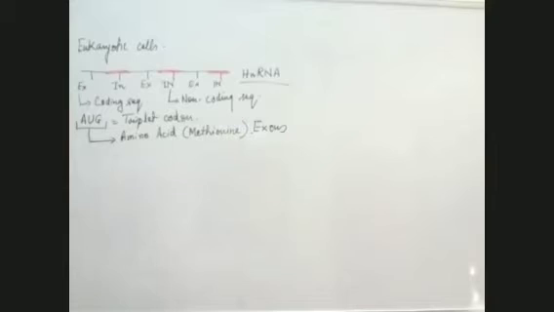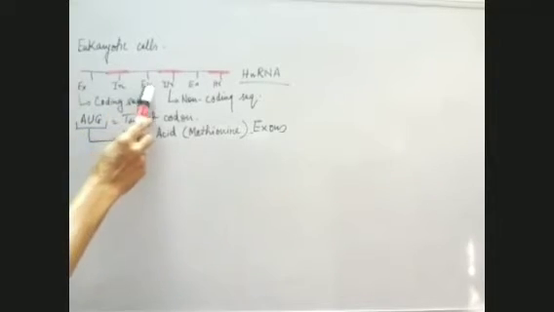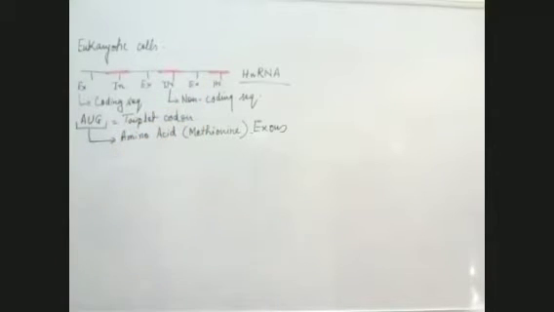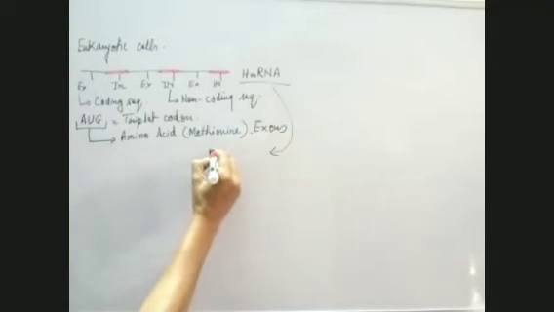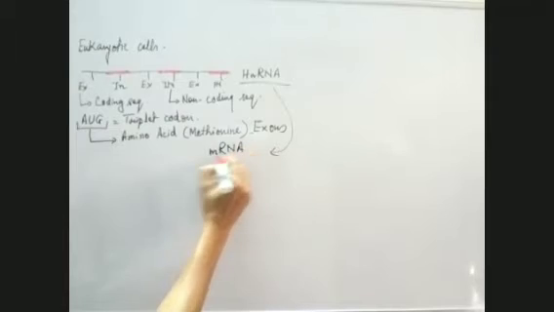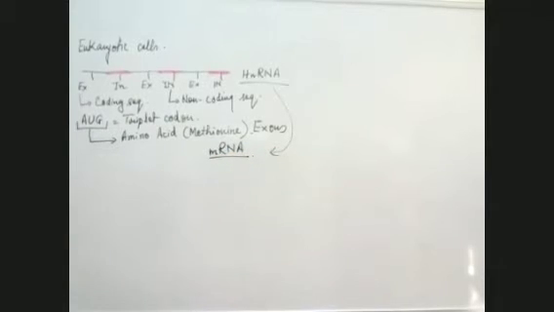Now, what is a processed RNA? Processed RNA is the one from which the non-coding sequences are removed. Only coding sequences are left. Right now, this has both coding and non-coding sequences, so this is an unprocessed RNA, also known as hnRNA. This is not ready for translation. To make it ready, it has to be converted from hnRNA into messenger RNA.